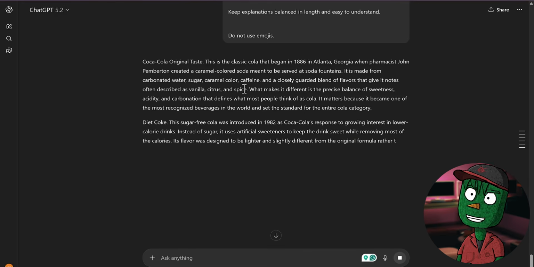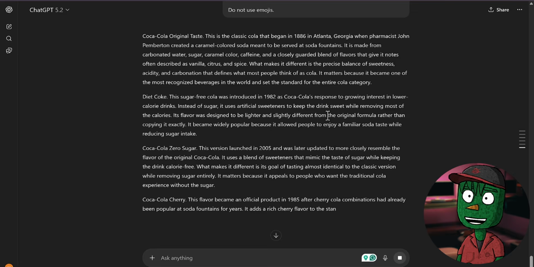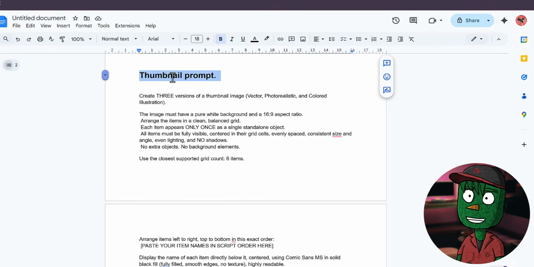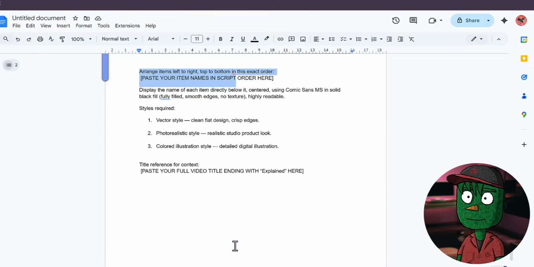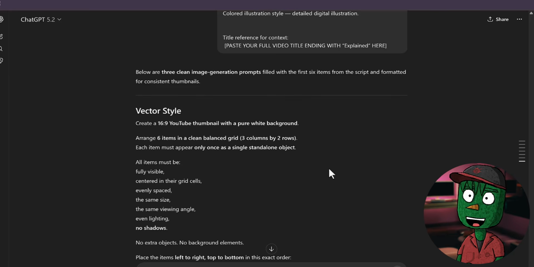And immediately, ChatGPT will start writing you a very interesting script that feels like it was written by a real human scriptwriter. Now that we have the script, the next thing we need to do is to also generate our prompt, which is going to help you create a prompt that you can use to create your thumbnail with Whisk or any of your preferred AI image generator.